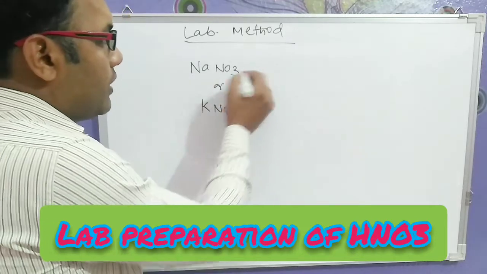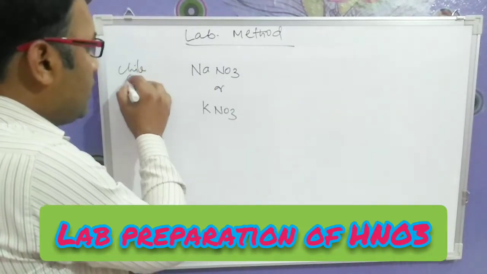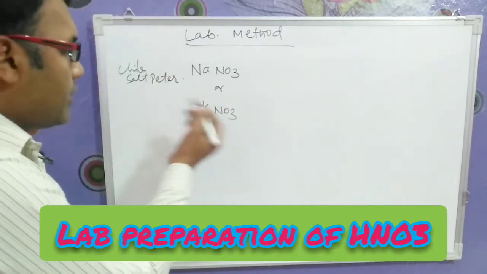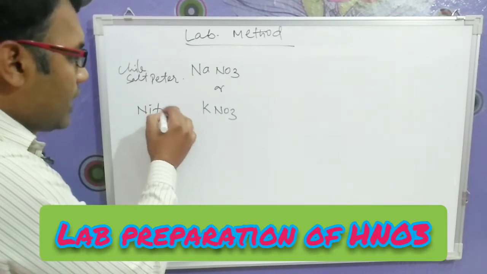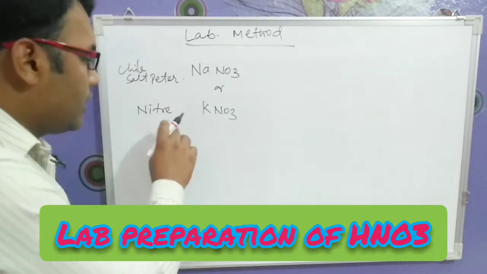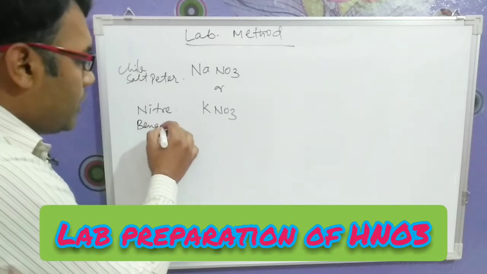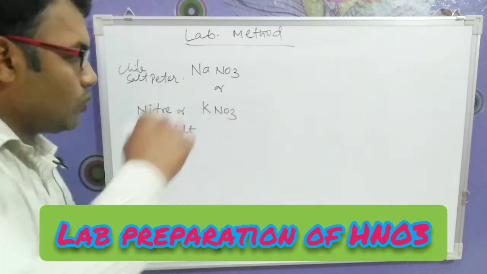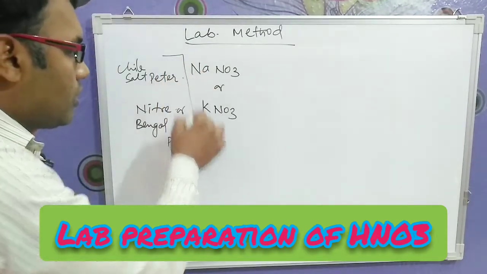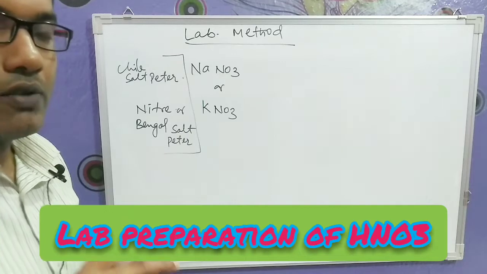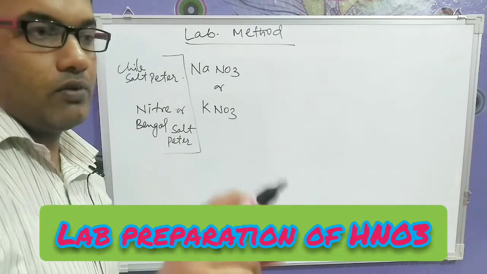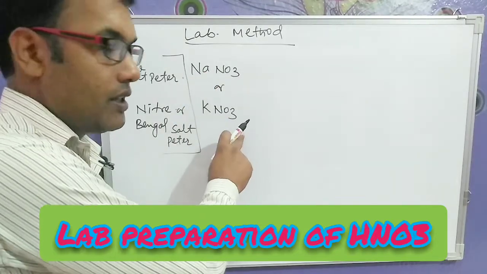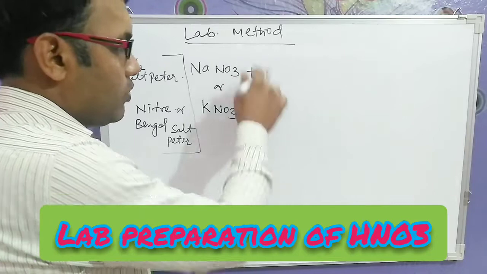Sodium nitrate is also known as Chile saltpeter. Potassium nitrate, we all know, is known as niter, or in some books the name given is Bengal saltpeter. So either of the two names will be considered. Just for your objective, it may come: write the formula for Chile saltpeter, and a dash will be given, which you can fill in. Sodium nitrate or potassium nitrate is used in both of the reactions simultaneously.